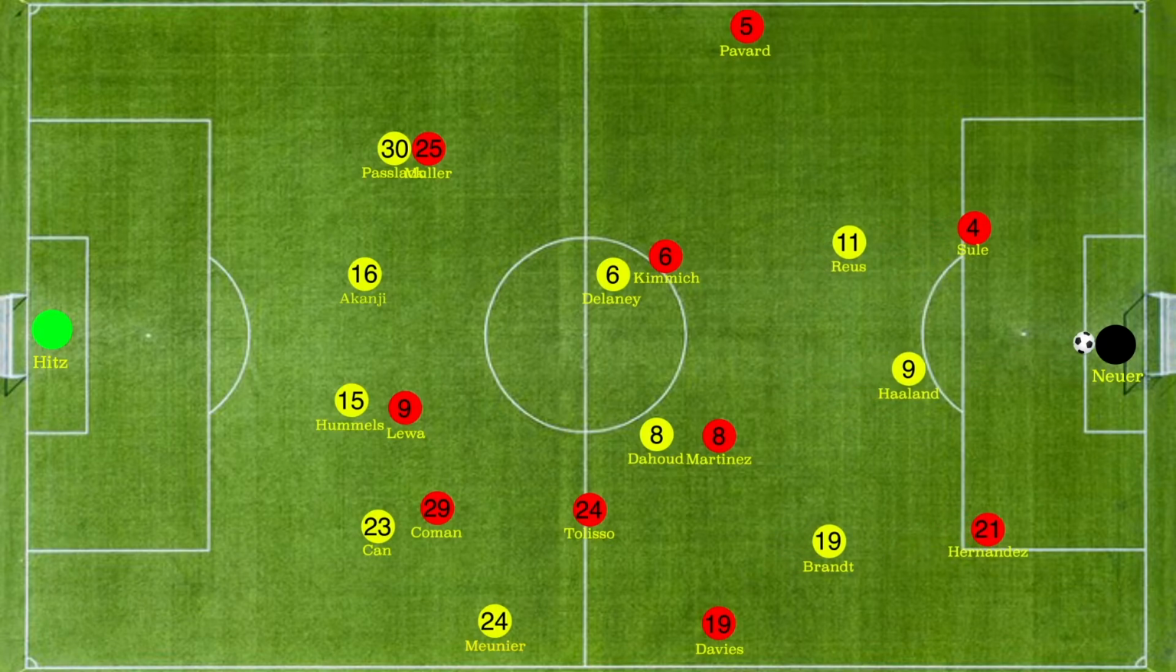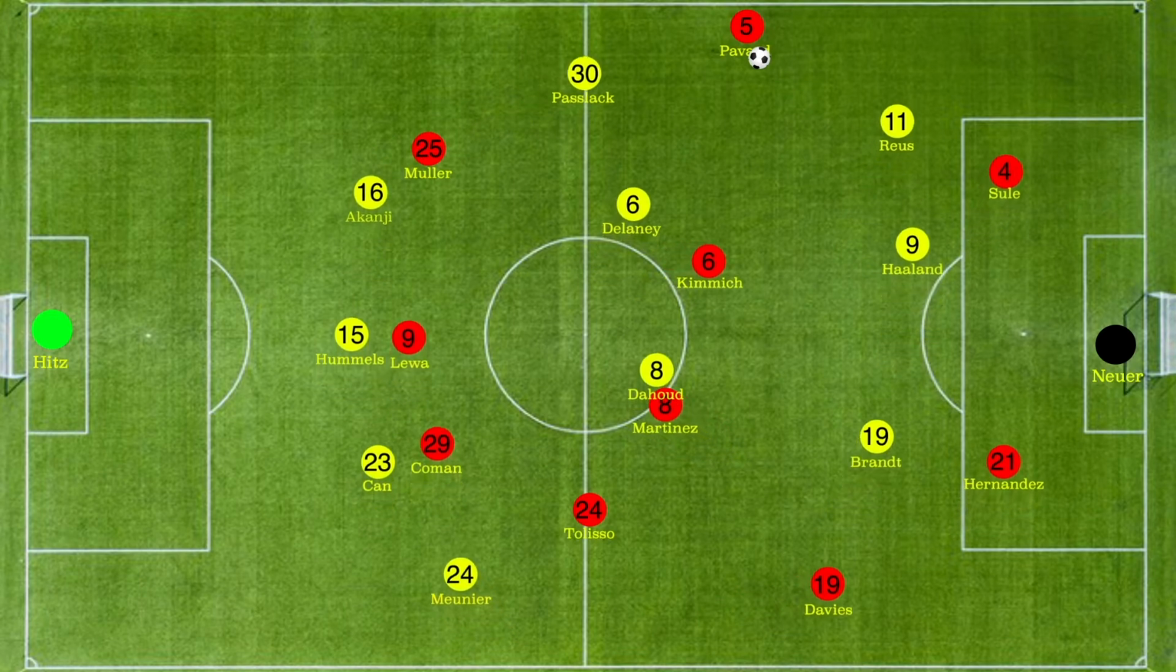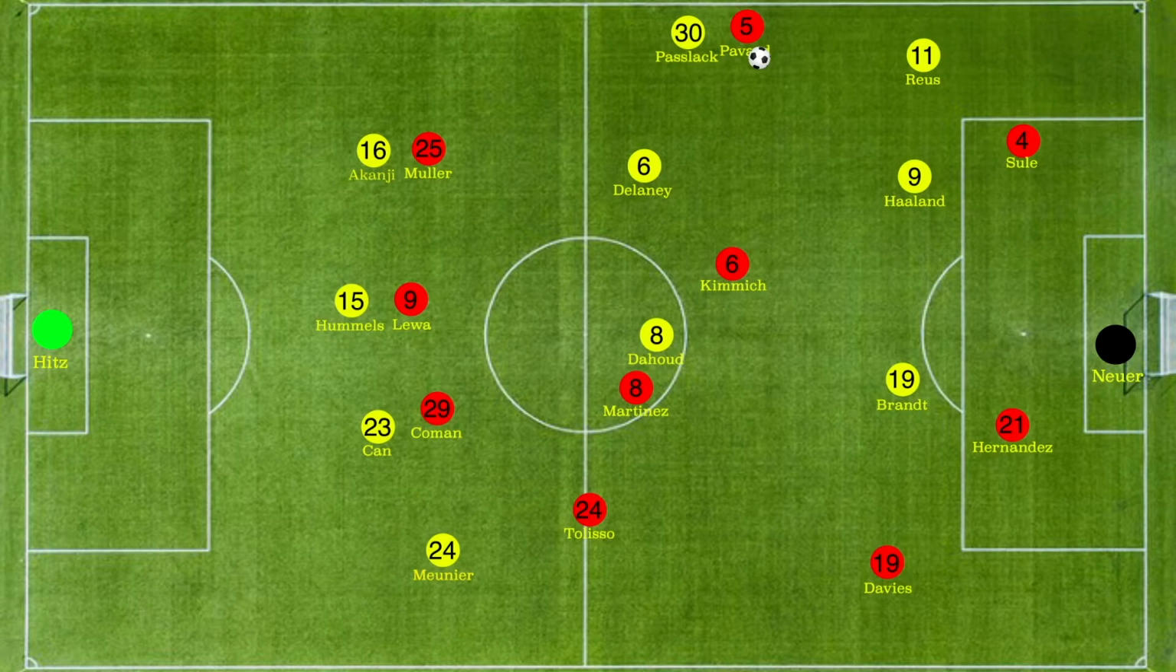As Hernandez and Sule are risky passing options, Neuer decides to pass the ball to Pavard, who is on the far right side. Passlack charges towards Pavard as soon as the ball leaves Neuer's feet. As we can see in the illustration, Dortmund's 5-man pressing mechanism is still intact.